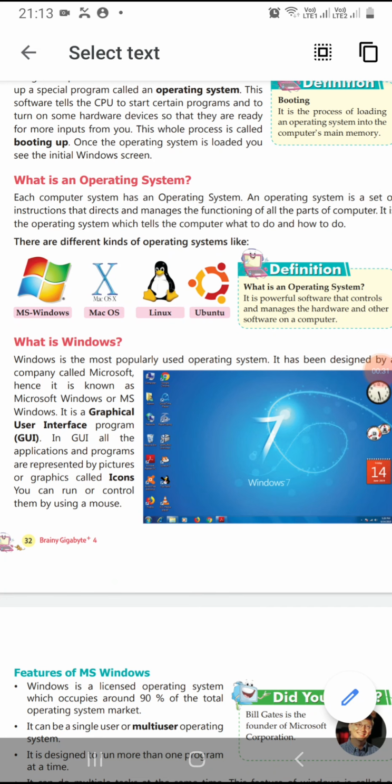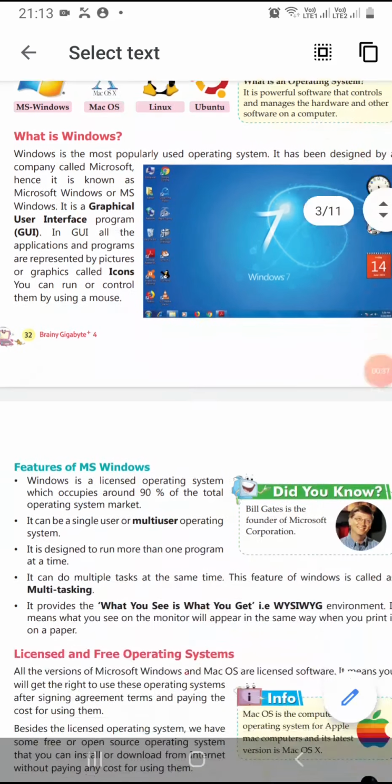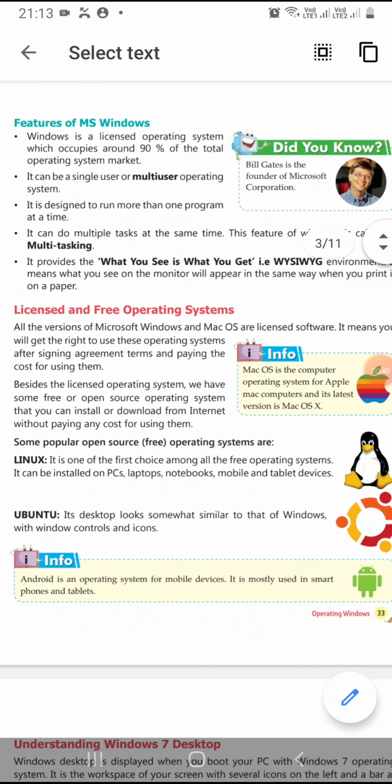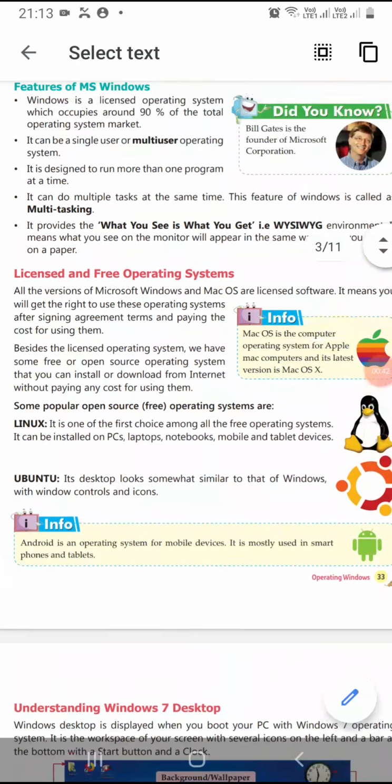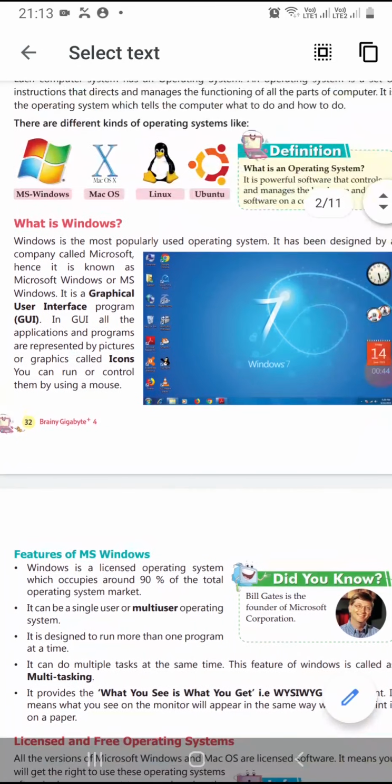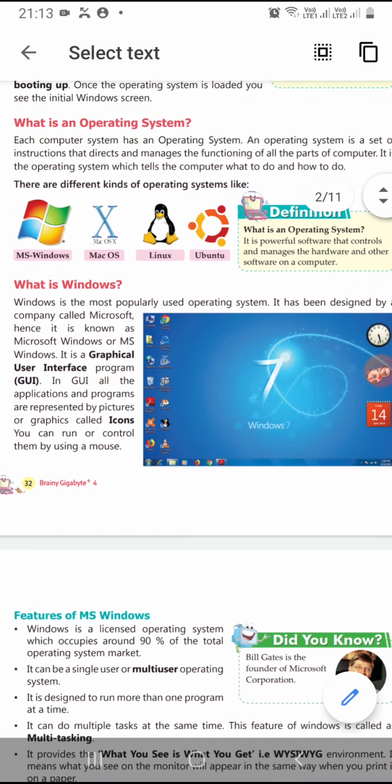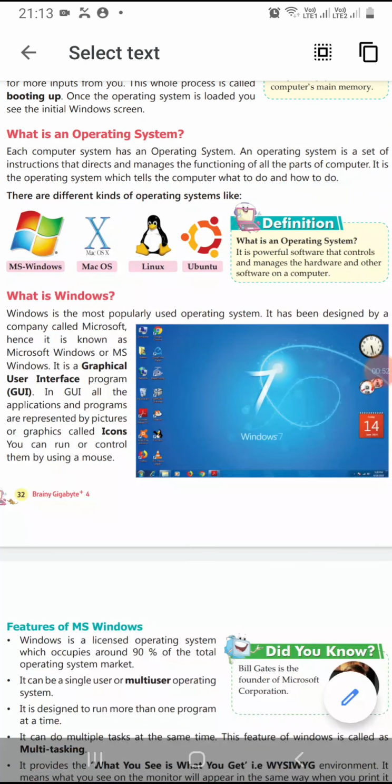Right? Next, now in this class we will get to know about Windows. Today's topics are what is Windows, and second is understanding Windows 7 desktop. Let us start today's first topic, what is Windows. Windows is the most popularly used operating system. It has been designed by a company called Microsoft. That's why it is also called Microsoft Windows.